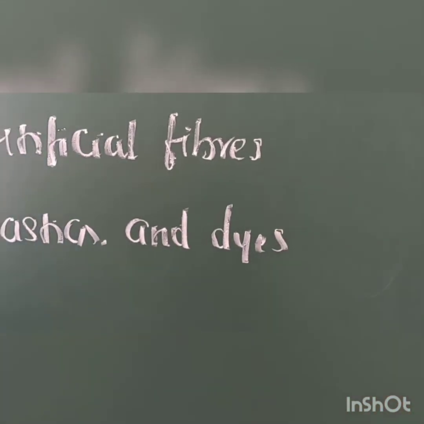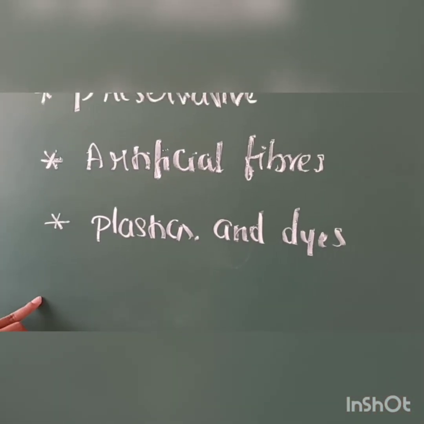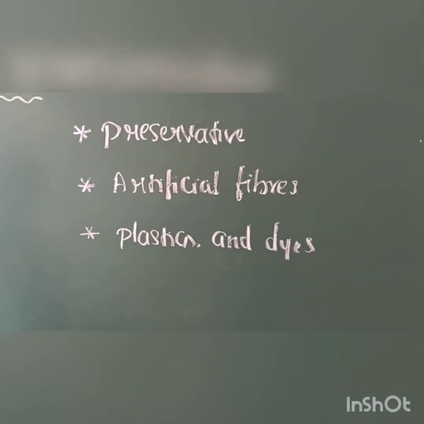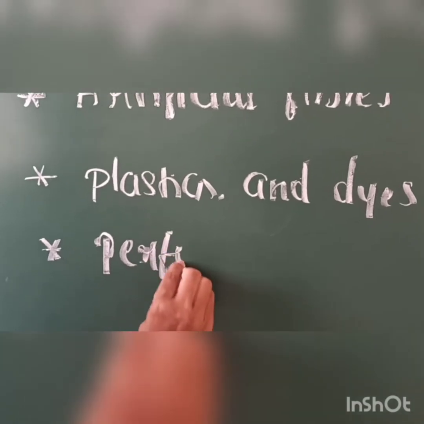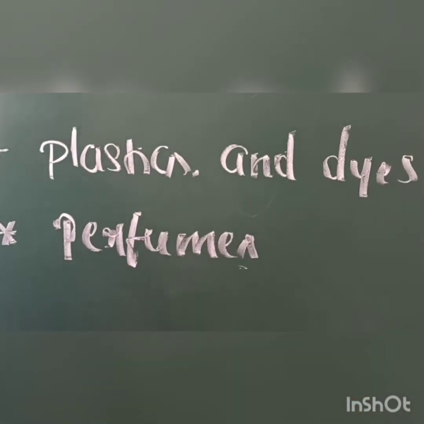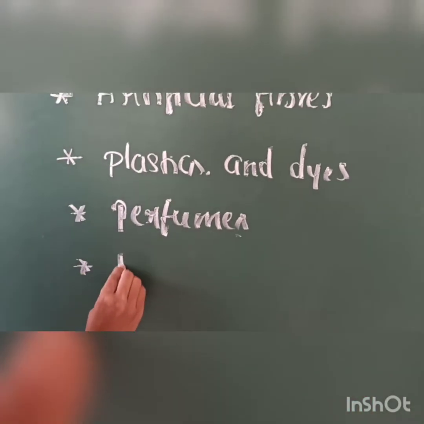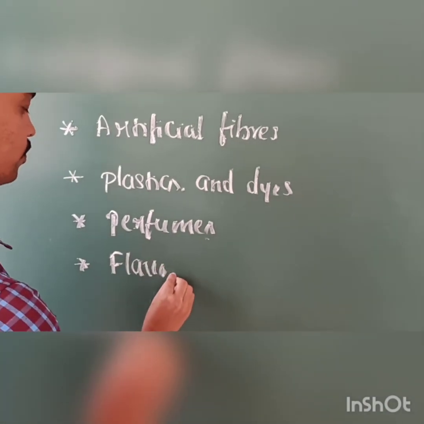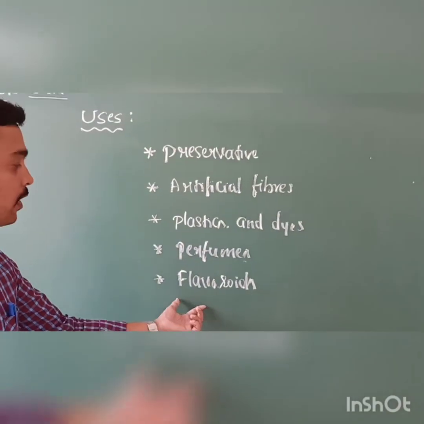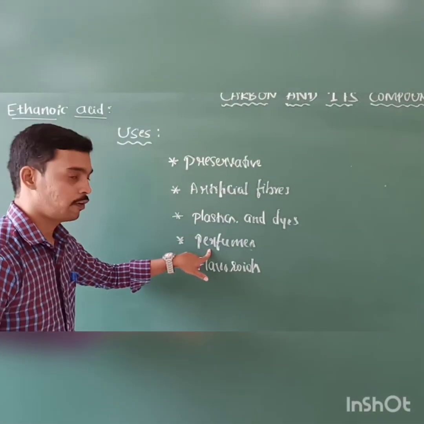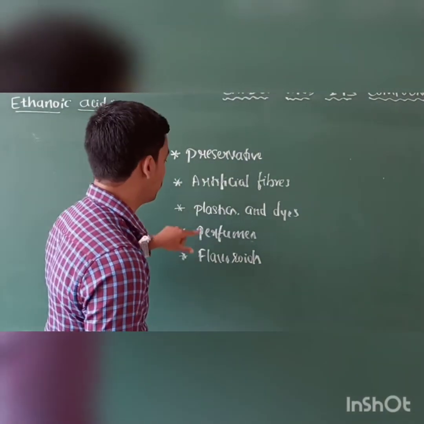And in pharmaceuticals also, this ethanoic acid is used. And next, it is also used in the preparation of perfumes, and also as flavor oils. To impart flavors to food materials, flavor oils are used.